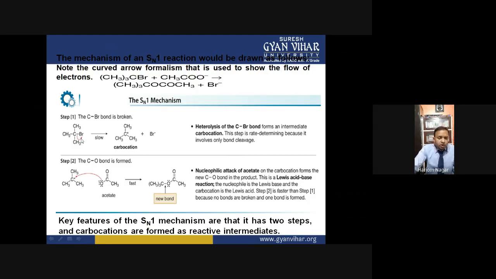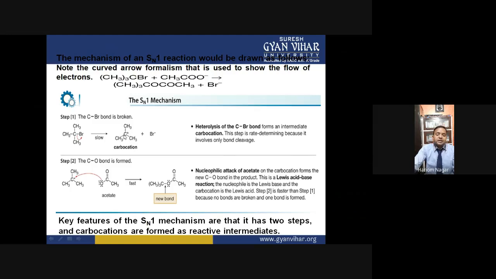In the breaking of this bond, the bonding electrons are taken by the Br atom, and it leaves in the form of Br minus ion. When this group leaves in the form of Br minus, there is creation of positive charge, meaning generation of electron deficiency. So this center is electron deficient, and it is called a carbocation.